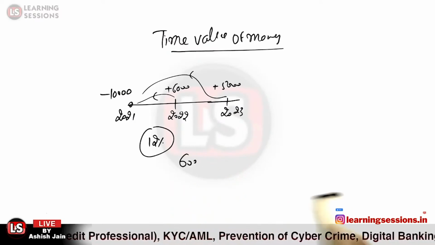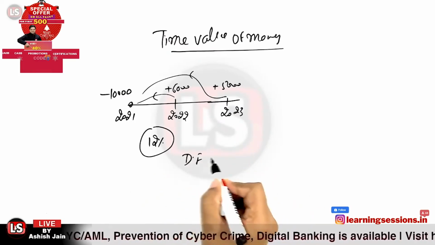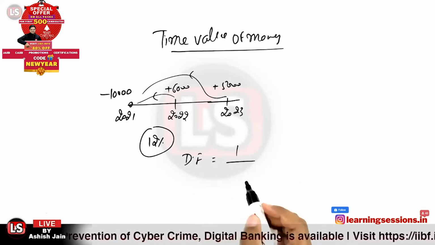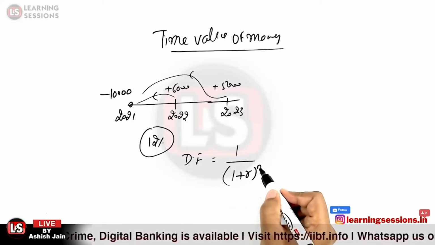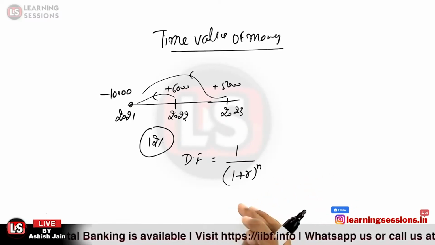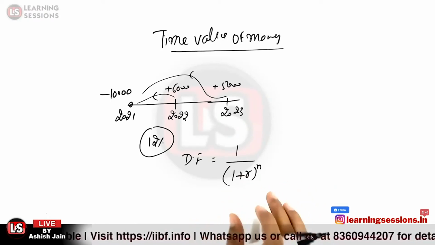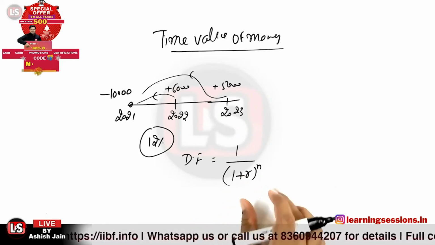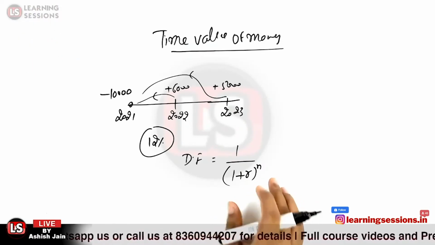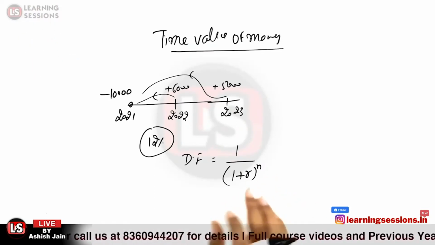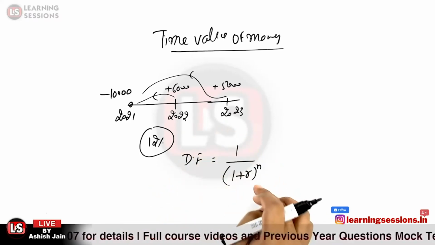What is the discount factor formula? The discounting factor is equal to 1 divided by 1 plus r, that is the discounting rate, raised to power n, that is the number of years. In simpler terms you can say number of years, otherwise it is related to frequency. Now our friend is returning money after 1 year, so n will be equal to 1. Where our friend is returning money after 2 years, n will be equal to 2.